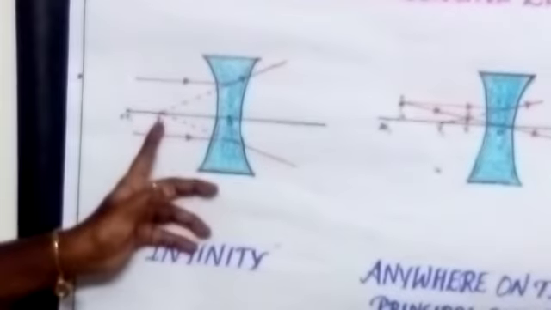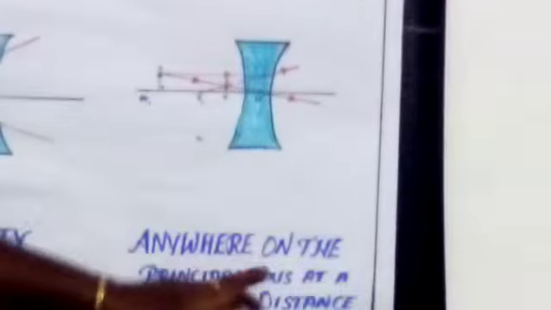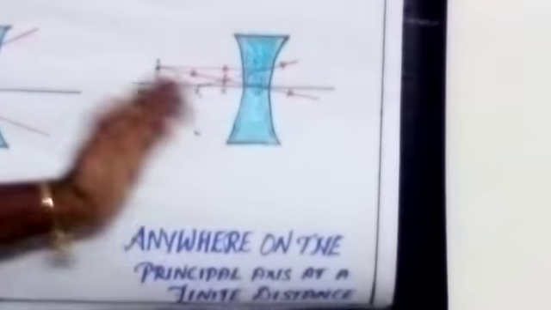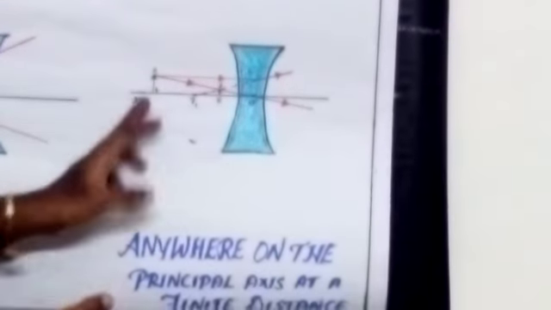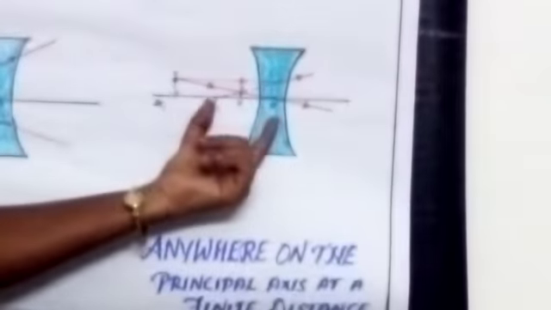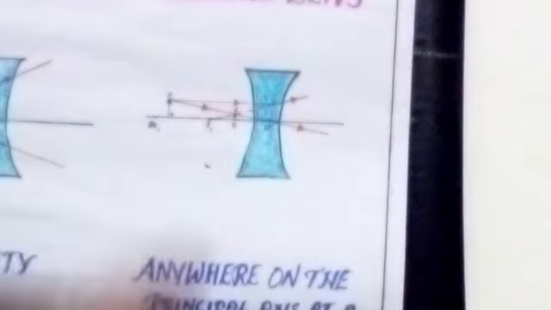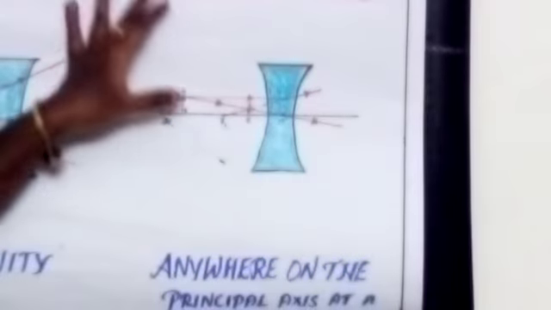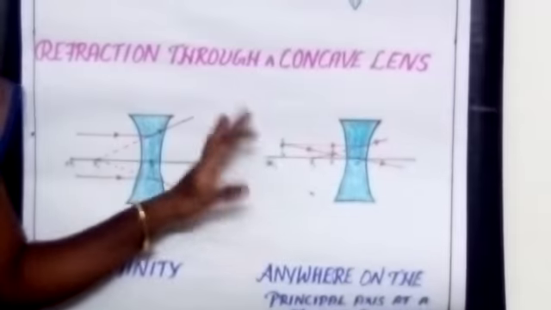At infinity means we can get the image at the focus, and the object is anywhere on the principal axis. With a particular distance, if you keep the object on the principal axis, we can get the image between the optic center and the principal focus. Have you all understood the image formation of a concave lens and a convex lens?